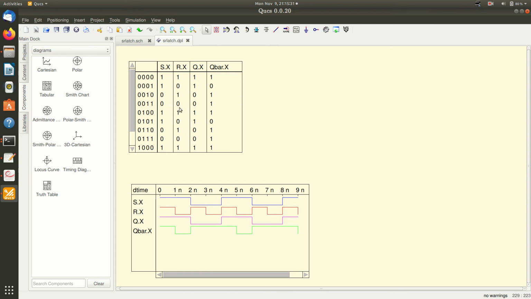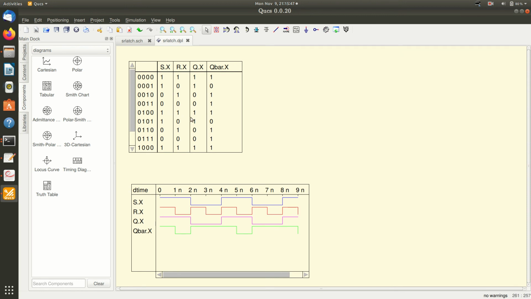And when it is 0 0, you can see that it remembers the previous state. Earlier it was in 0 1, so it remains in 0 1, because this is remembering the previous state. 0 0 is a previous state. So the previous state was 0 1, so it remains in 0 1.